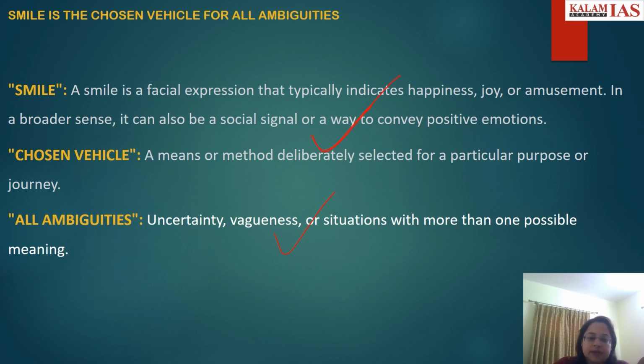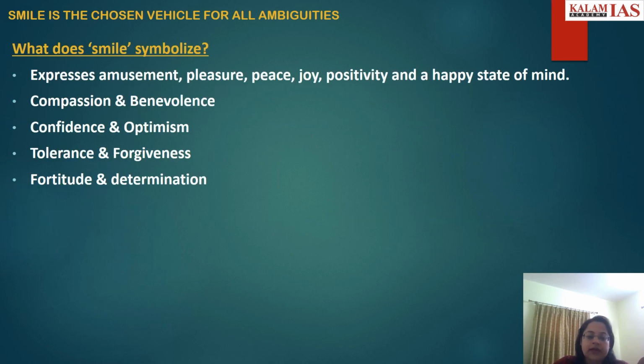So you should be making the examiner understand the keywords of the essay. What do you understand from the topic? That becomes your thesis, your own take. Then comes the second dimension, what does smile symbolize. So you have to explain to that examiner what are the different interpretations of smile you can analyze. That will showcase your analytical skills.